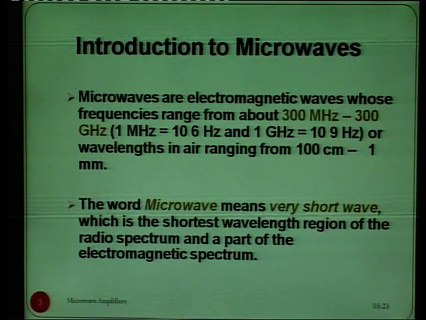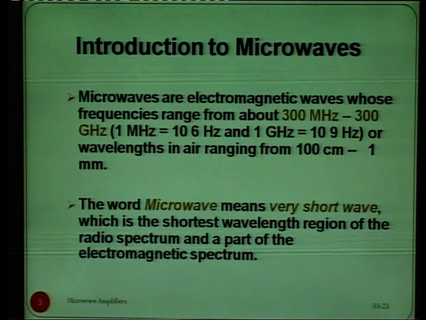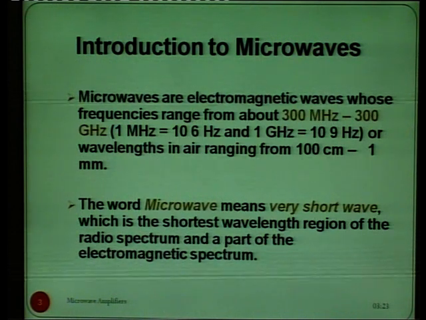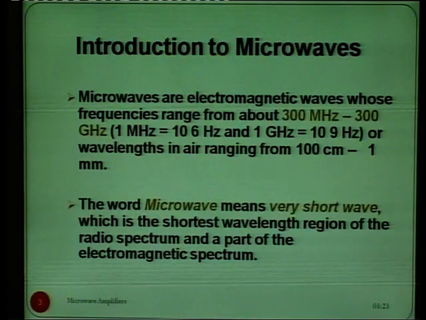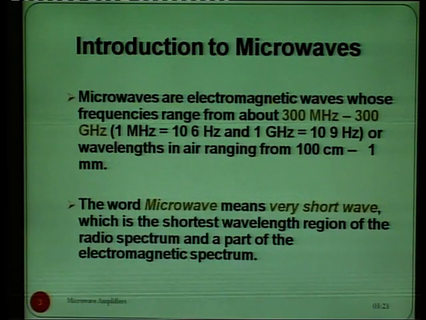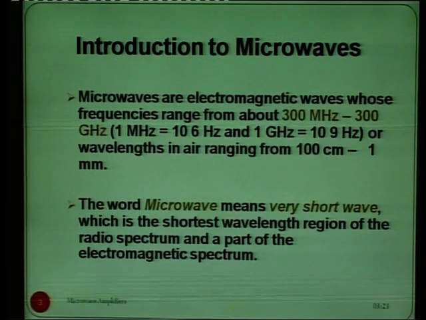Means when we are talking about microwave, these waves are very high frequency waves. The range of these microwave electromagnetic waves is from megahertz to gigahertz. And in terms of wavelength, the wavelength in air varies from 100 centimeter to